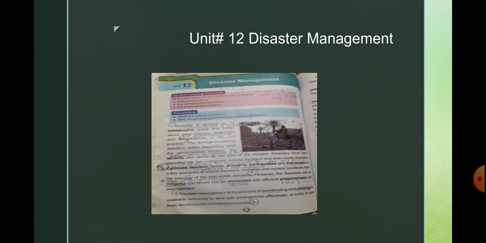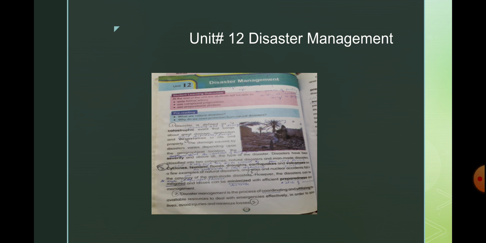First one is, what are natural disasters? Second is, why do we need protection from natural disasters? First you need to know what a disaster is. Write the meaning of disaster: a sudden accident or a natural catastrophe that causes great damage or loss of life.